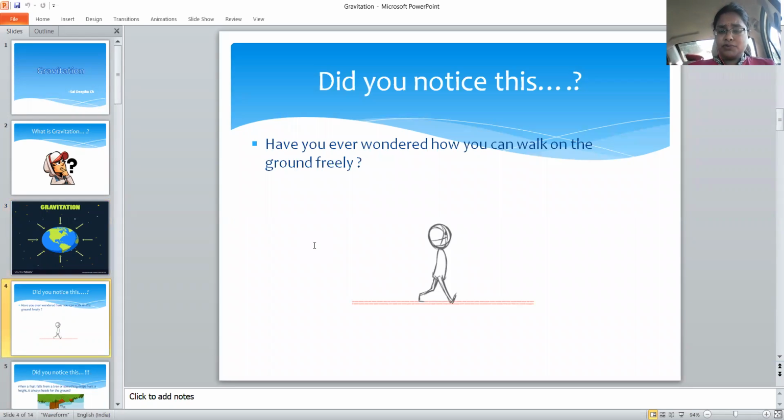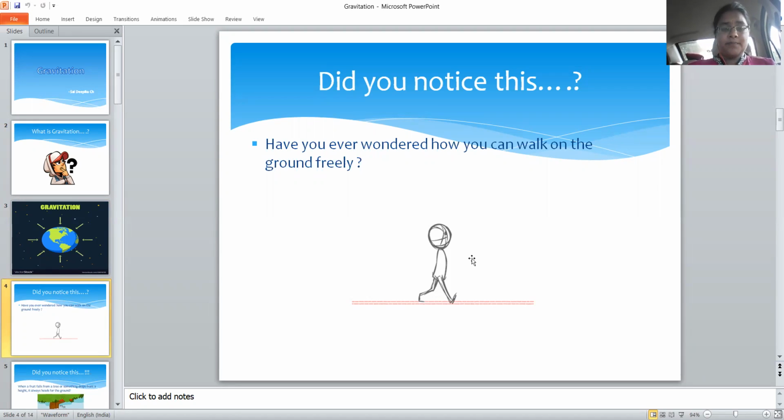And next, did you notice this? Have you ever wondered how we can walk on the ground freely? Here one doubt comes into the picture: we all know that the Earth has an oval shape.